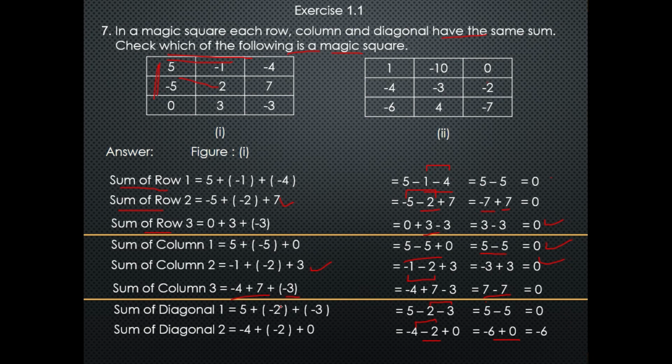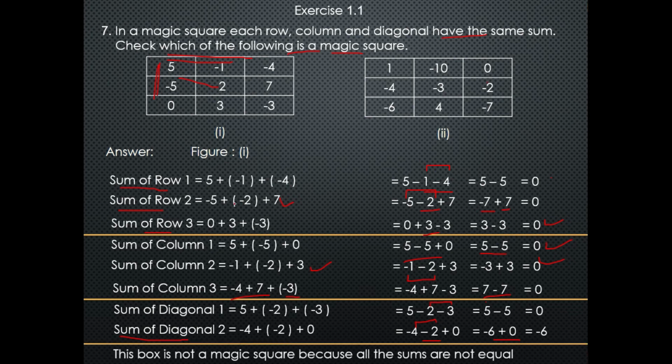So except for the sum of diagonal 2, all the sums are equal. Since the sum of diagonal 2 is not equal, this box is not a magic square.